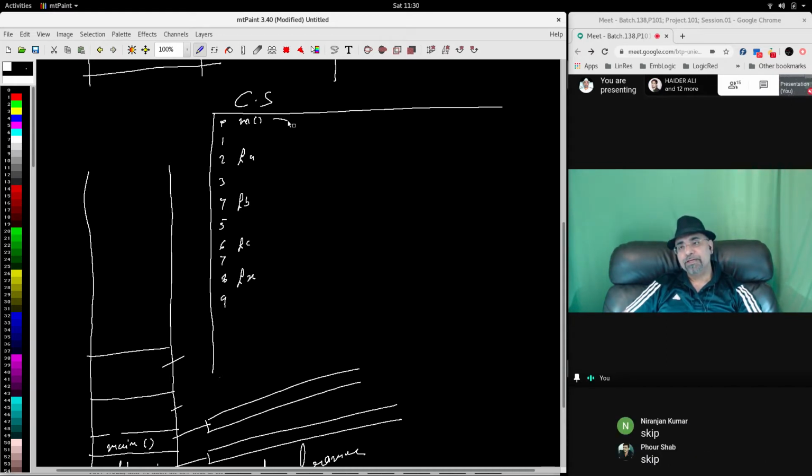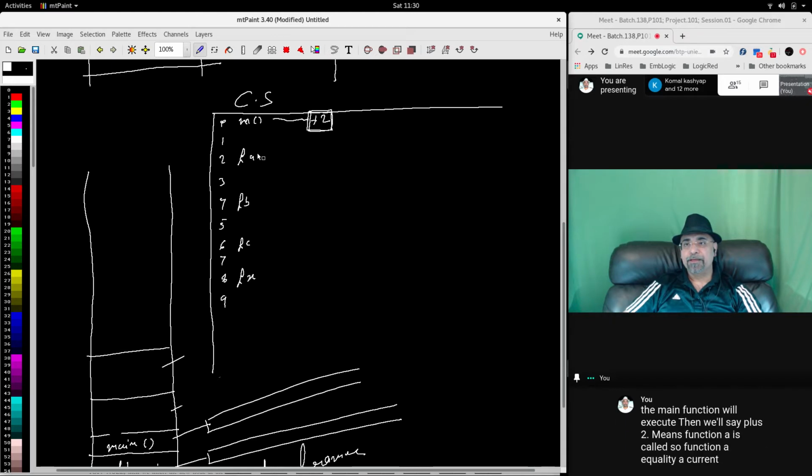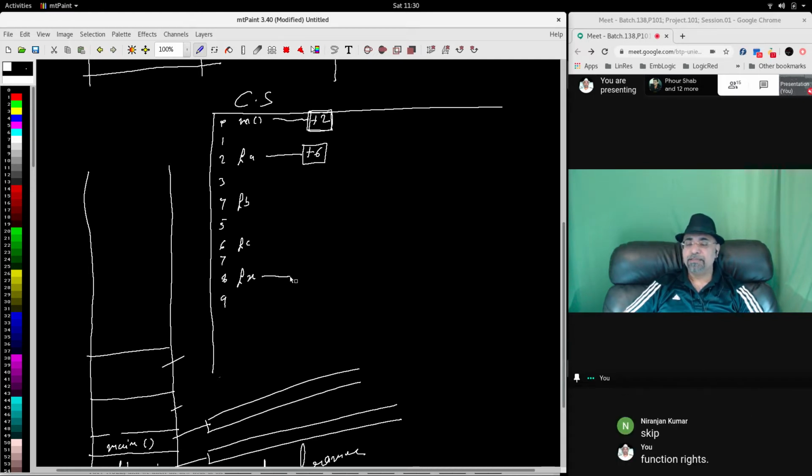So main function will execute. Then it will say +2, meaning function A is called. So in place of function A, the current address +2 is mentioned. Control will jump to +2, 1, 2, and this will start executing. It is going to call function X. So here you will have the offset of function X: 1, 2, 3, 4, 5, 6, isn't it? Plus 6. Control will jump to plus 6. Function X will start running.